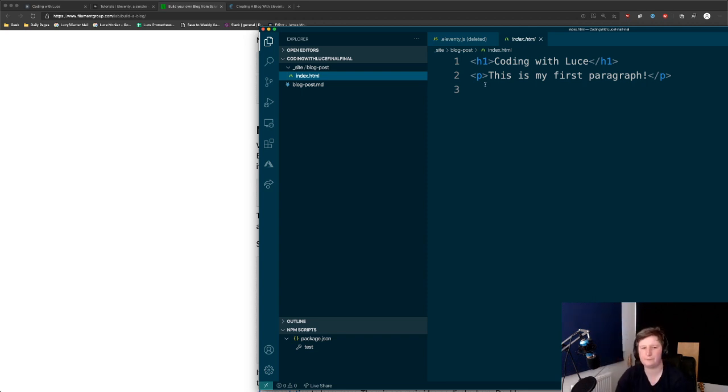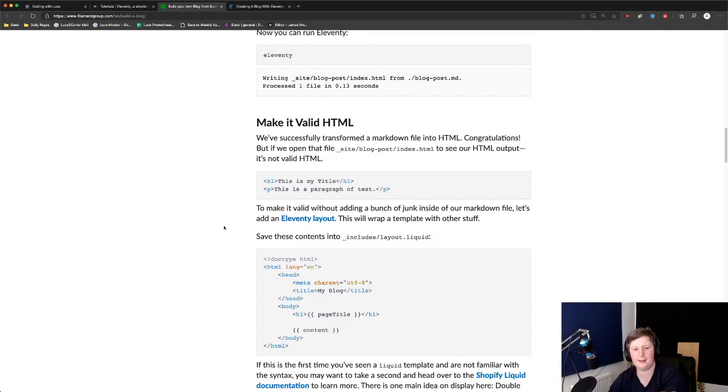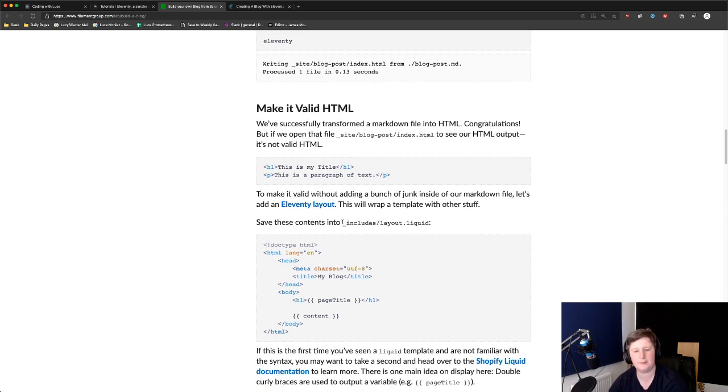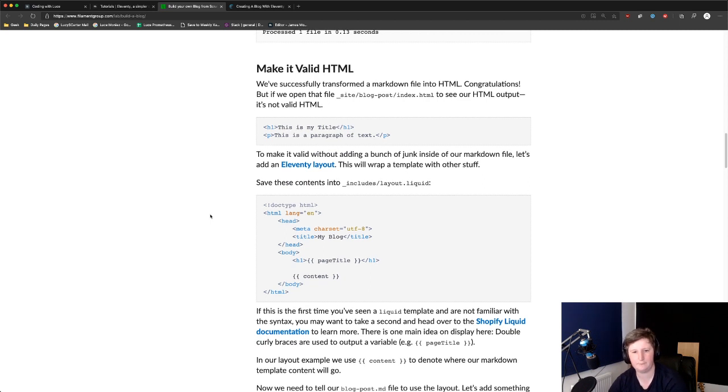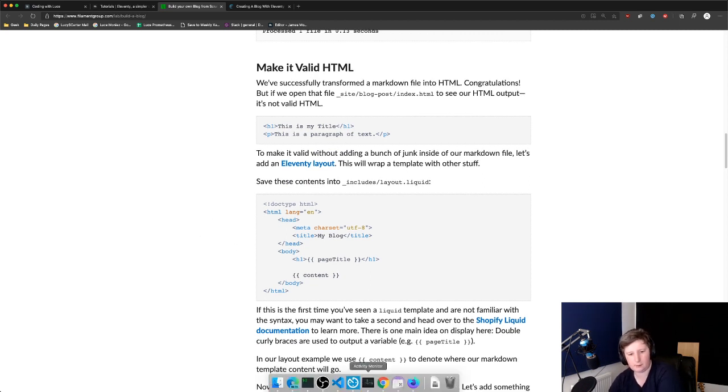Cool, right, so yeah, this technically isn't fully formed HTML. These are HTML tags, but it's missing what you'd normally get in an HTML file. So that's what you're saying here. Yeah, you've got the H1 and the P, but there's not the other bits that you need. So to make it valid without adding a bunch of junk, let's add an Eleventy layout, okay? This is using Liquid, but it's the same concept.